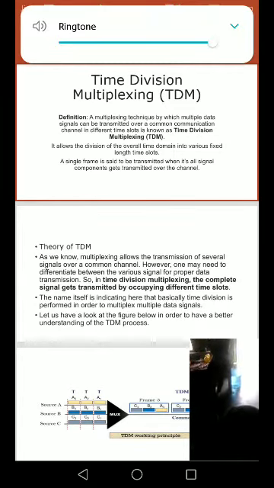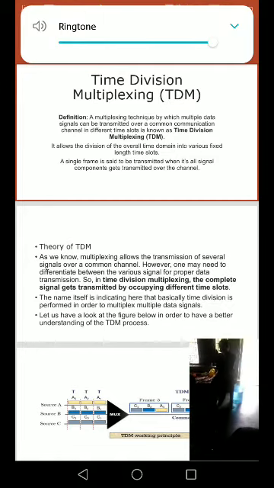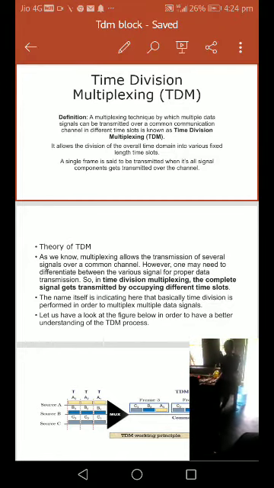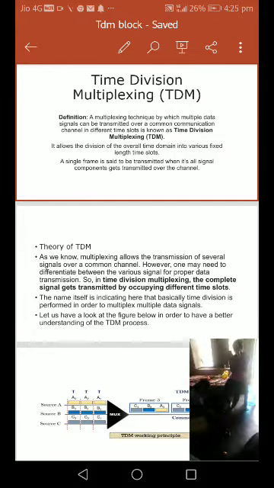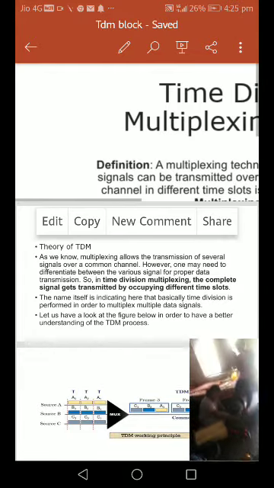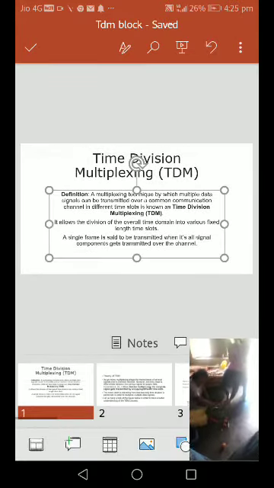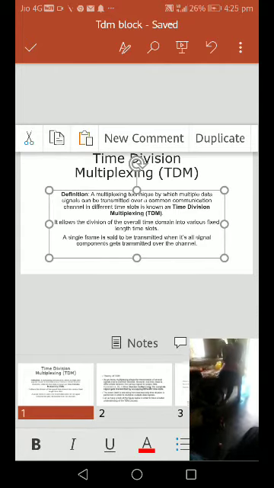Define time division multiplexing. The multiplexing technique by which multiple data signals can be transmitted over a common communication channel in different time slots is known as time division multiplexing, TDM.